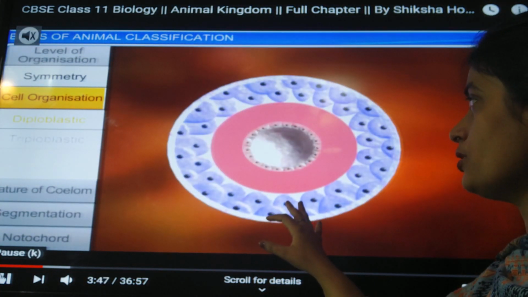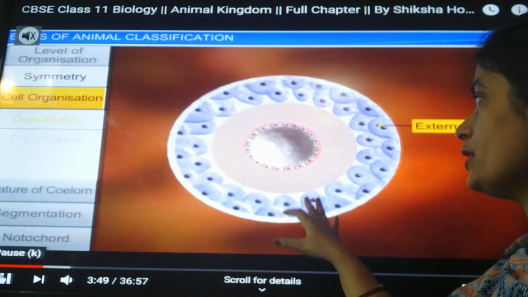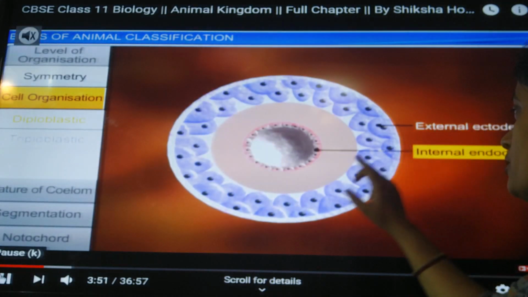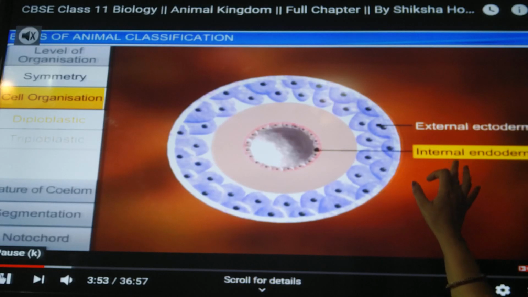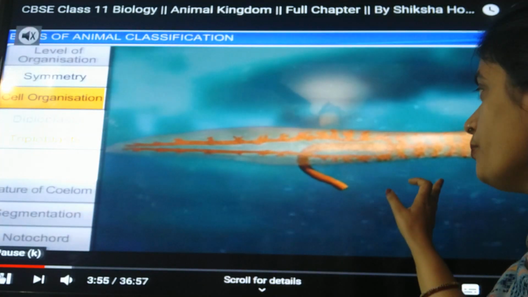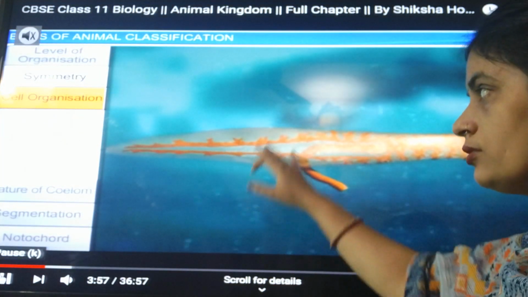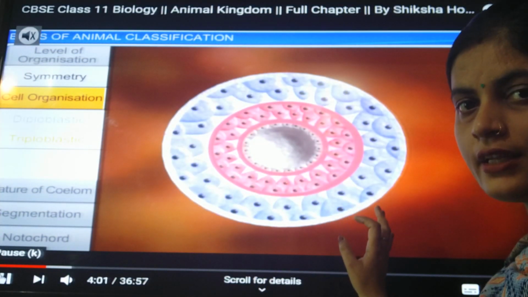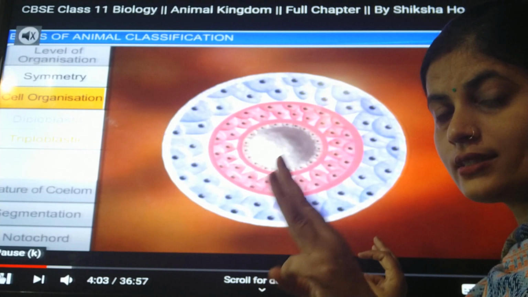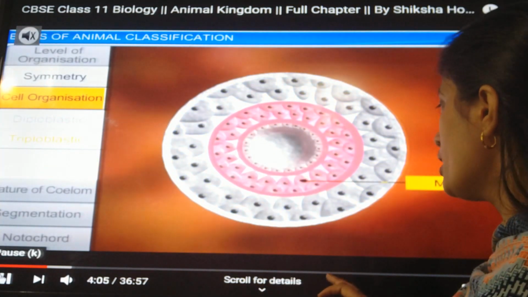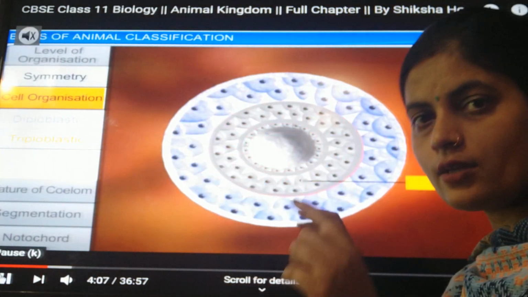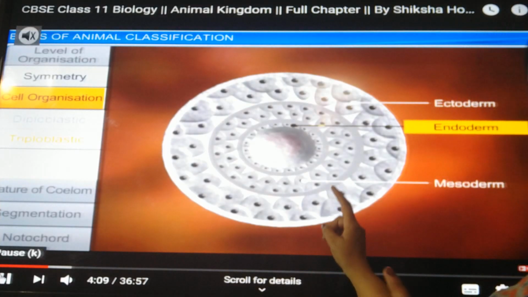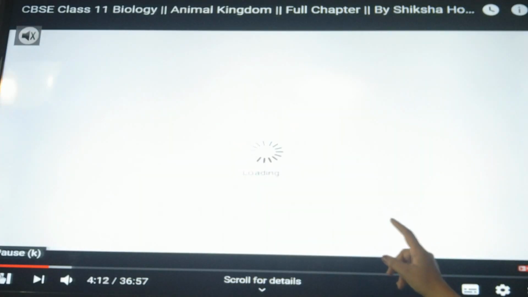It tells you the outermost layer is the external ectoderm, and the internal is the endoderm. This only I have discussed with you. An example is shown here of those which are diploblastic: that is planaria. Now the triploblastic. It will also give you an example. Now you can see the mesoderm layer is there in between the ectoderm and the endoderm.